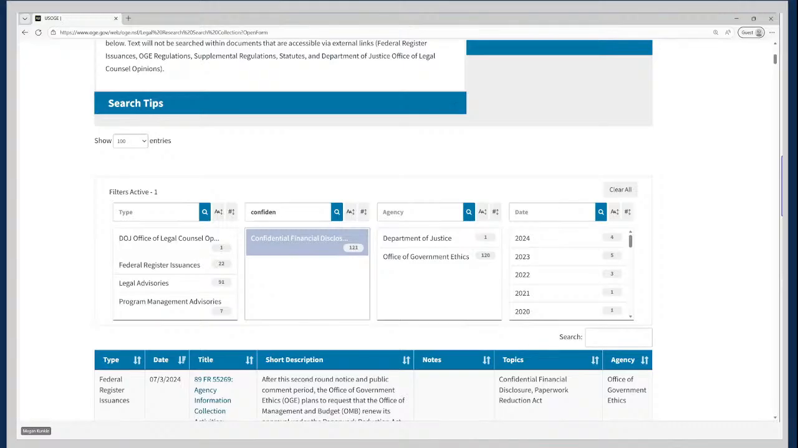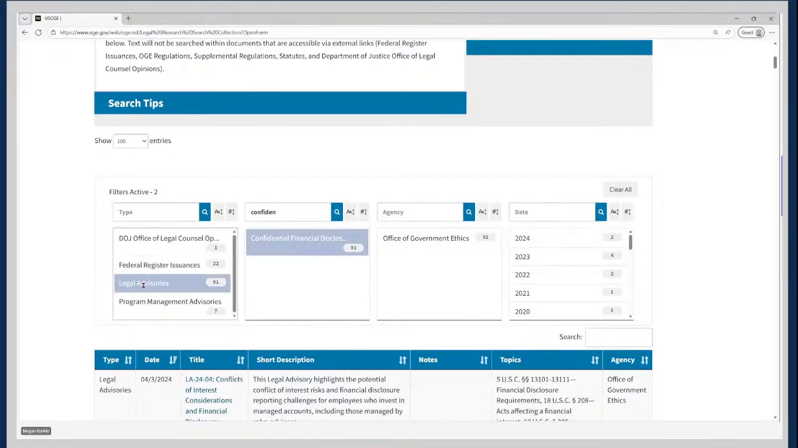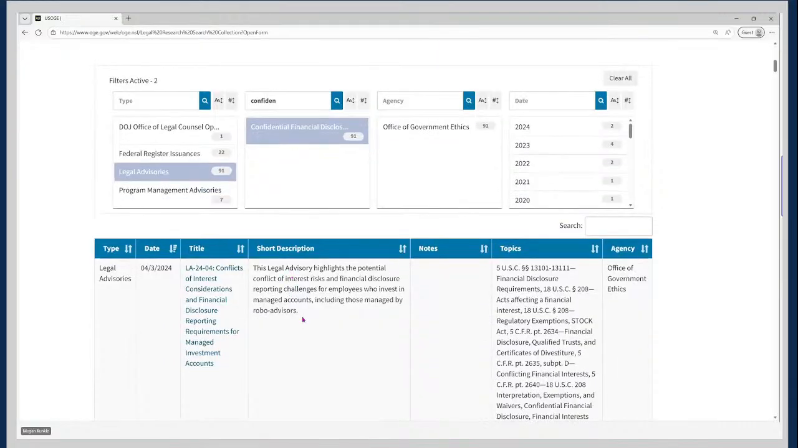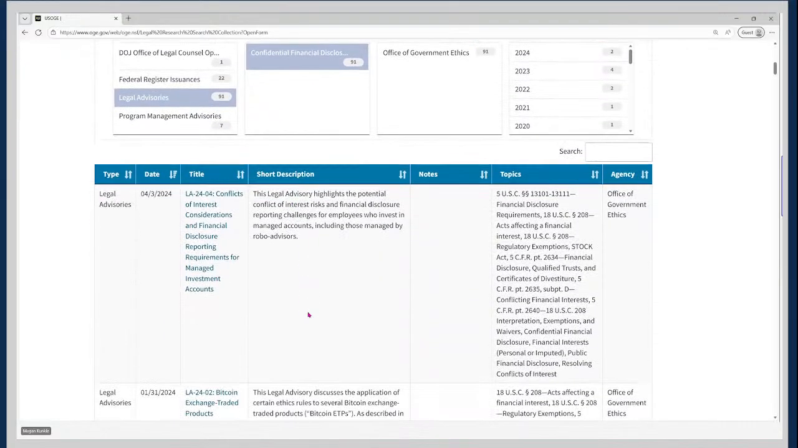But let's say we want to narrow this further, and we only want to show OGE's legal advisories. So we can go to the type filter, and we could type it in, but we also see that it's here, so we could quickly click on that, and you'll see 91. So that indicates that there are 91 legal advisories related to confidential financial disclosure. And then below, you'll see these resources available in the table.